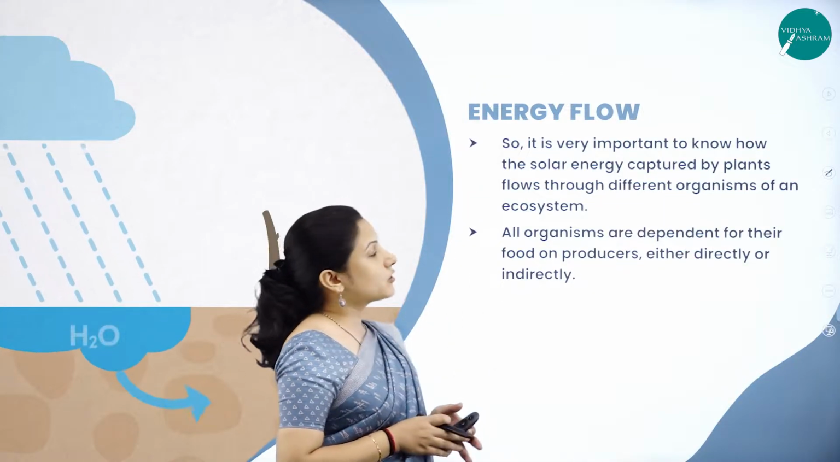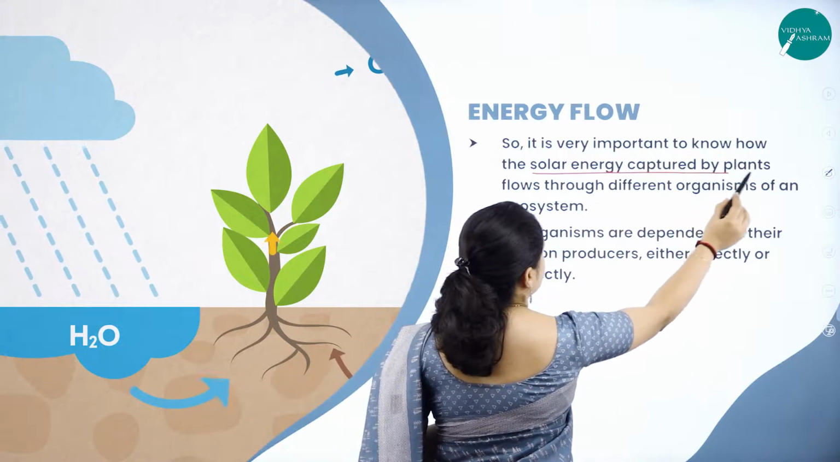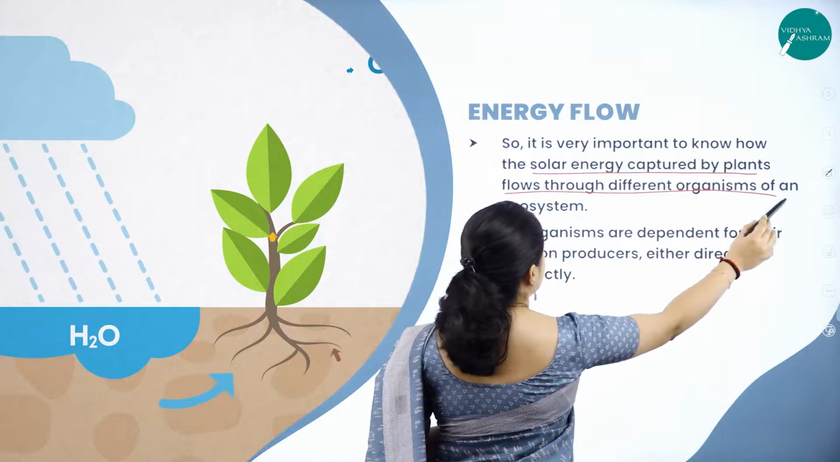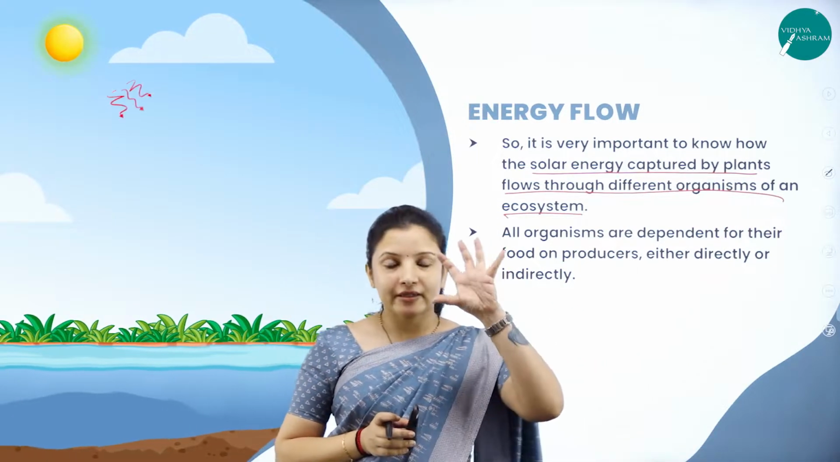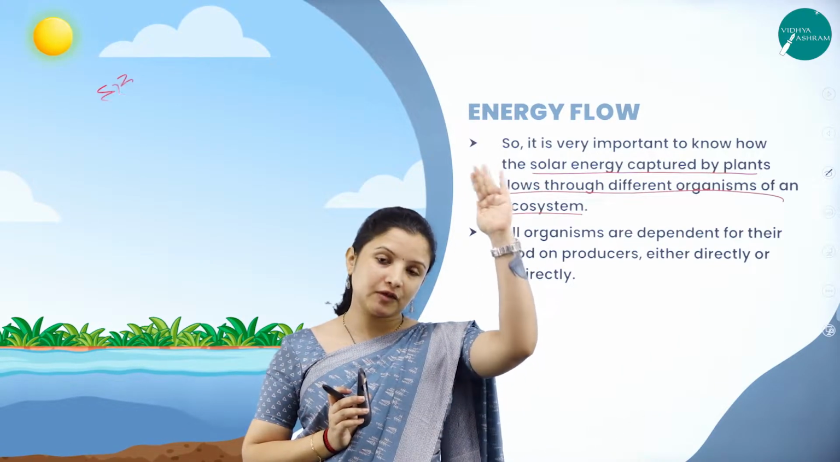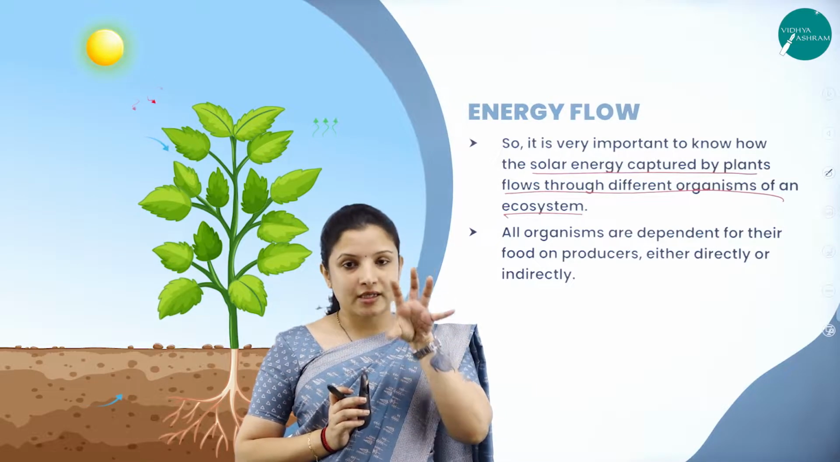So it is very important to know how the solar energy is captured by the plants and how that energy flows through different organisms of an ecosystem. Because we all know that when the energy flows through different organisms, that is, when the energy flows from the sun to the plants, it will be of different capacity.